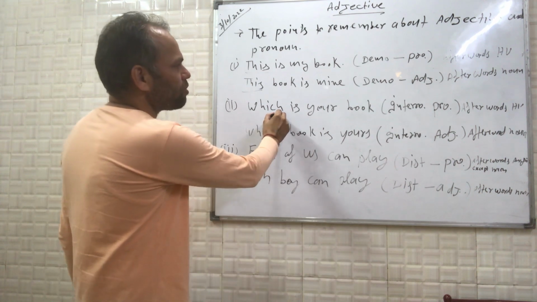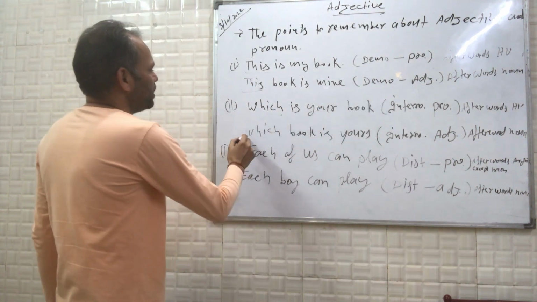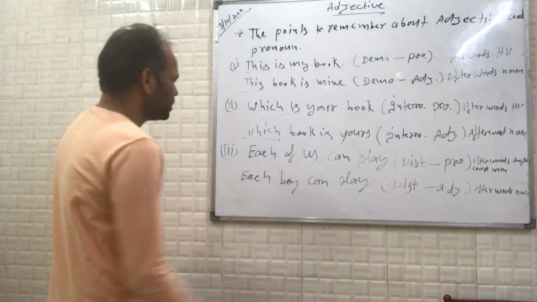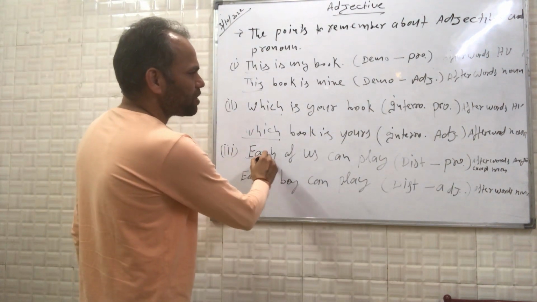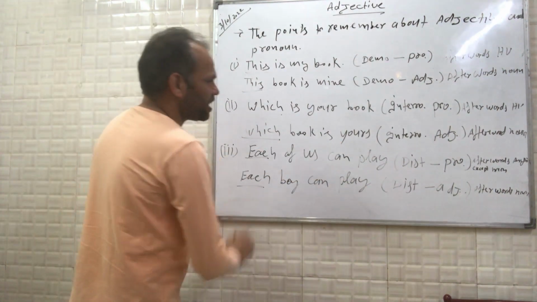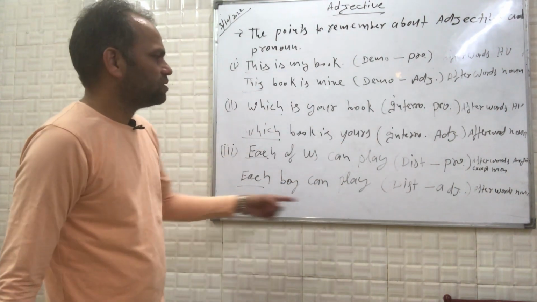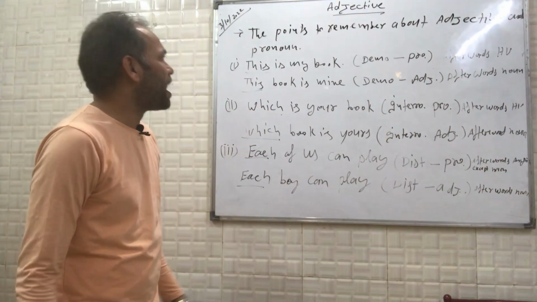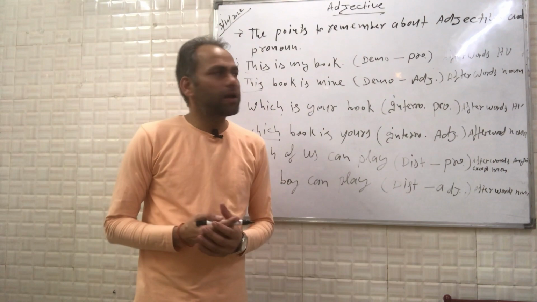Which is your book? Interrogative pronoun here, and which book is yours? Here, which is interrogative adjective. Each here in first example is distributive pronoun, and each here in second example is distributive adjective. So why? I am telling you the simple method.